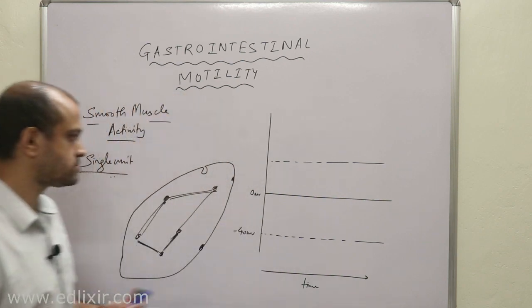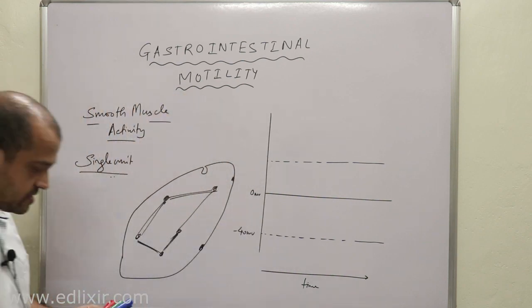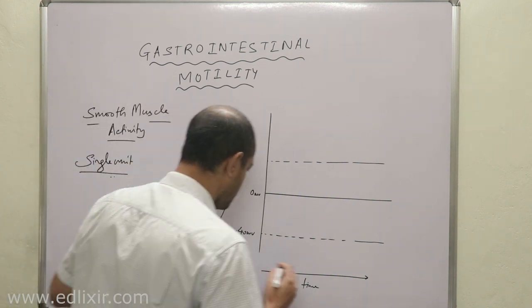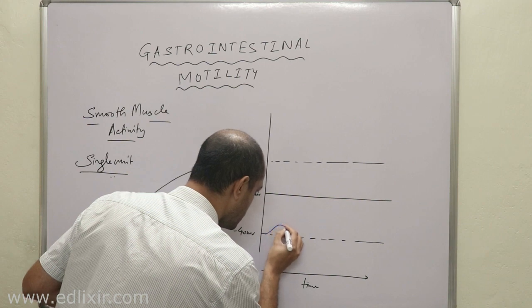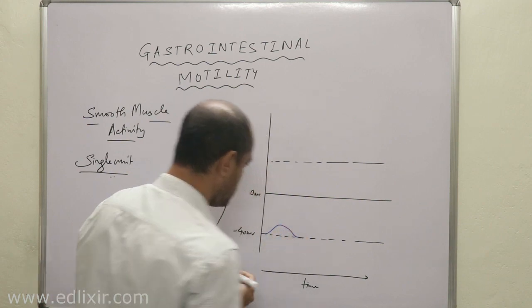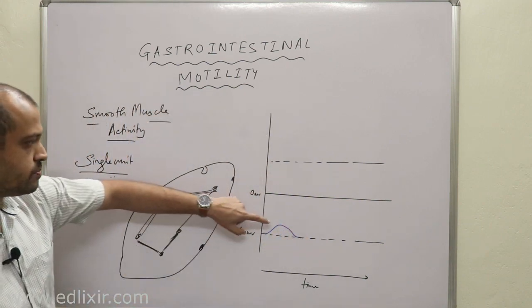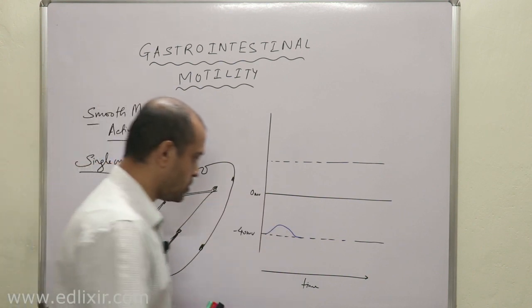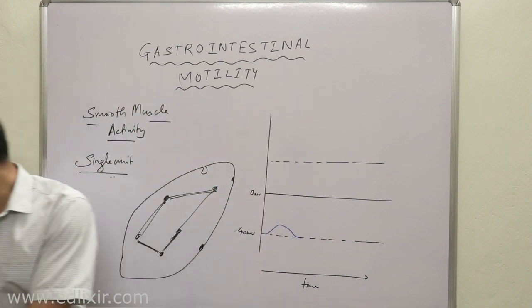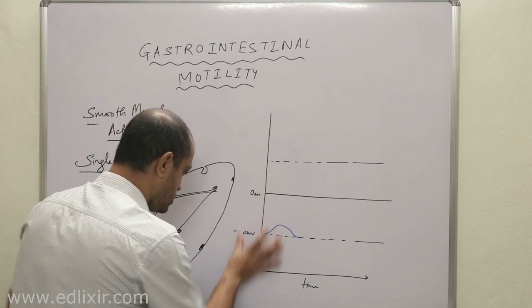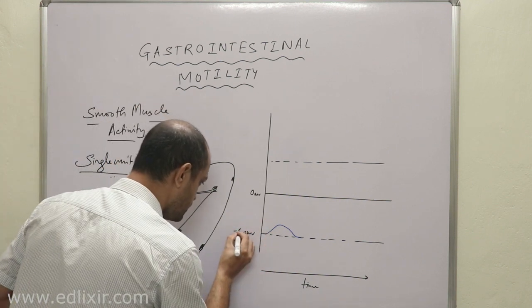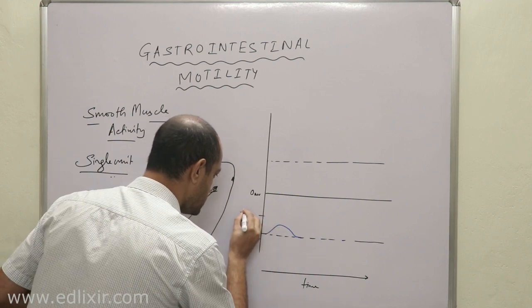Now in case of smooth muscle, what happens is that there are multiple small wave-like patterns which are generating. This is minus 50 millivolt and this is suppose minus 40.